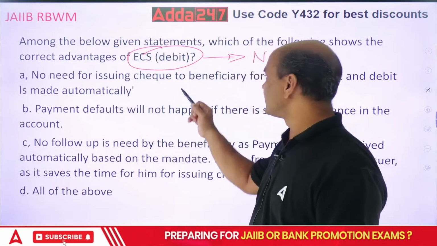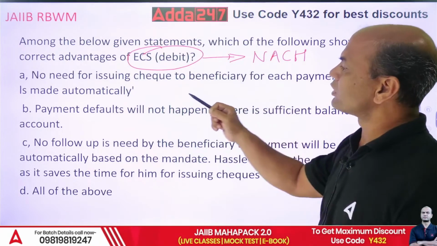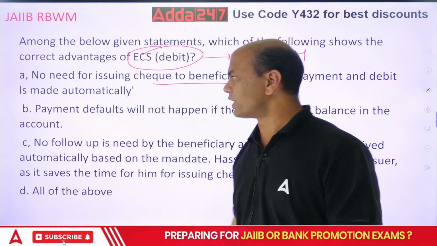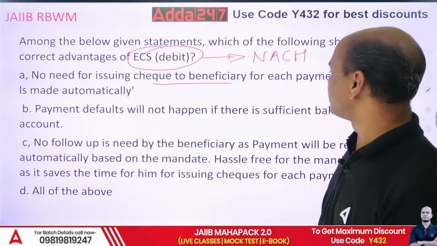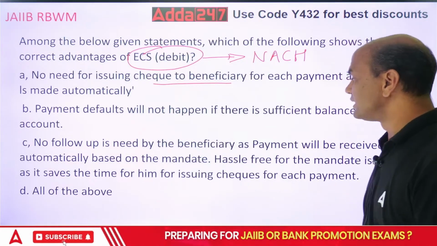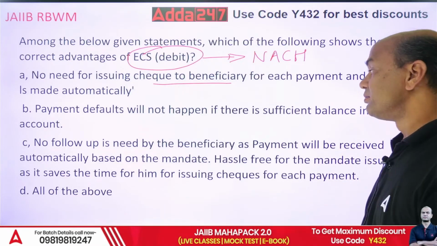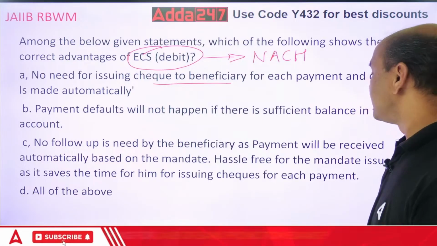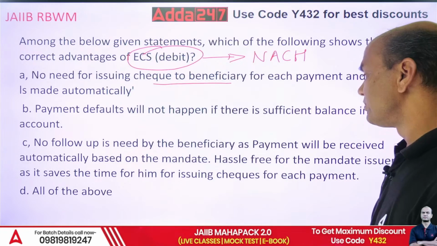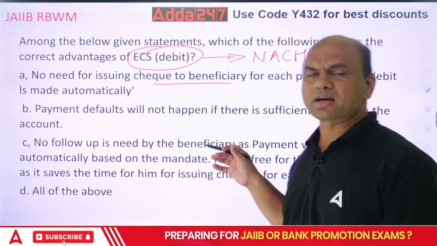No need of issuing a check to the beneficiary for each payment, and debit is made automatically. Payment defaults will not happen if there is sufficient balance in the account. No follow-up is needed by the beneficiary as the payment will be received automatically based on the mandate. Hassle-free for the mandate issuer as it saves the time for him or her for issuing the checks each time.